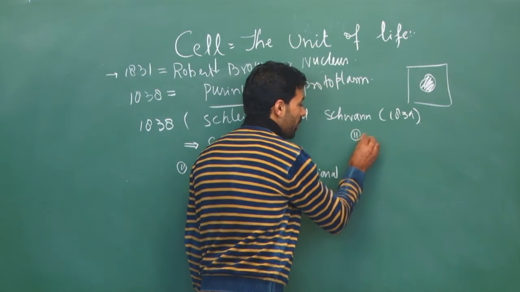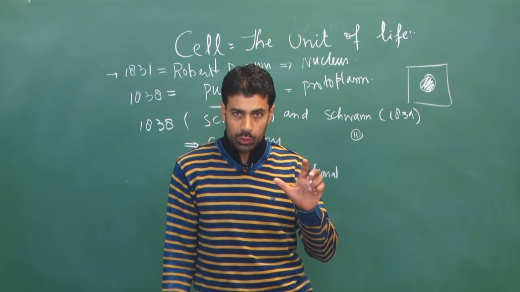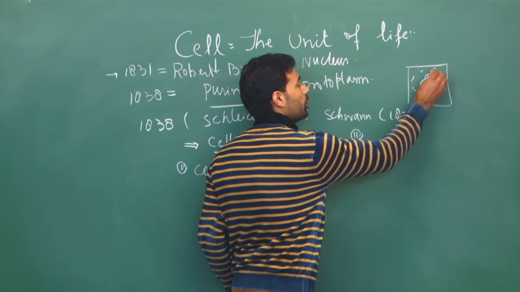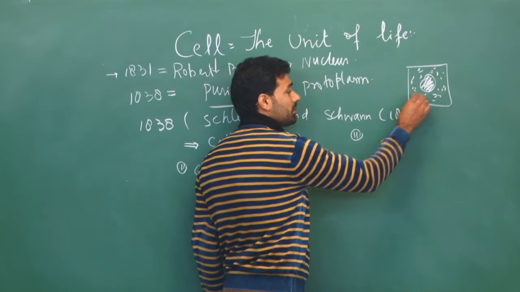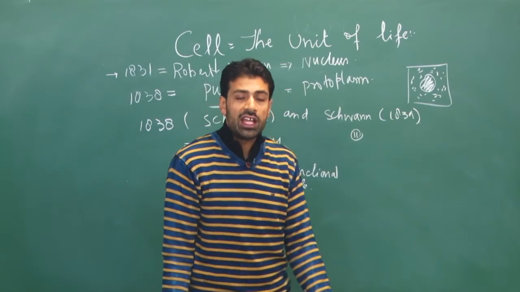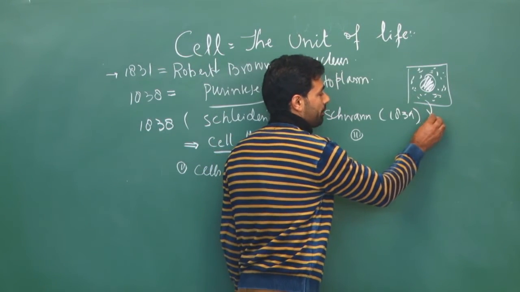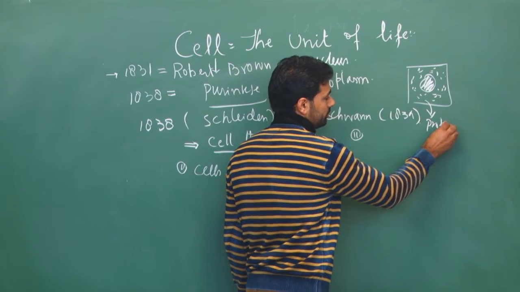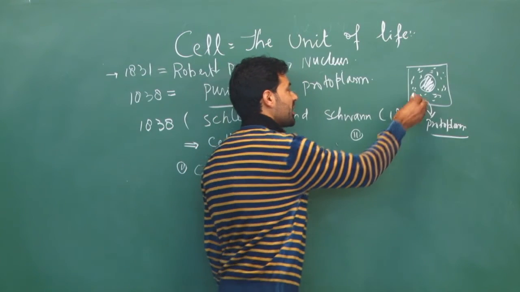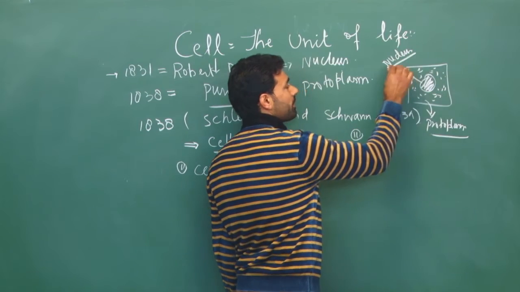In addition to this, they said every cell is a mass of protoplasm. We already mentioned that a cell internally has a fluid inside it, called protoplasm, different from cytoplasm, which we will discuss ahead. They said there is a nucleus, because it was already discovered by Robert Brown.